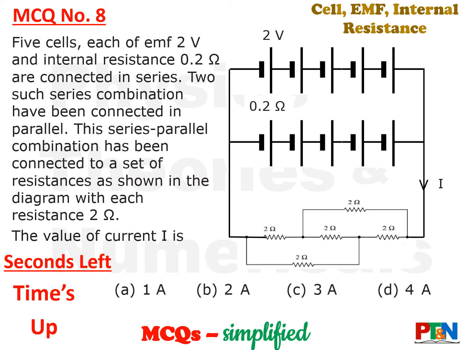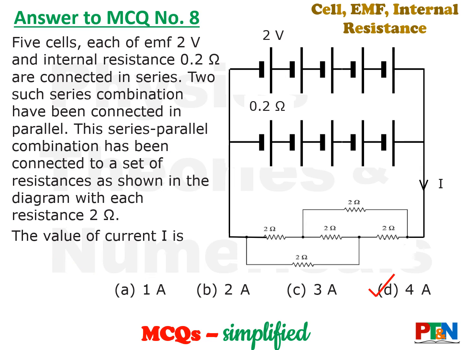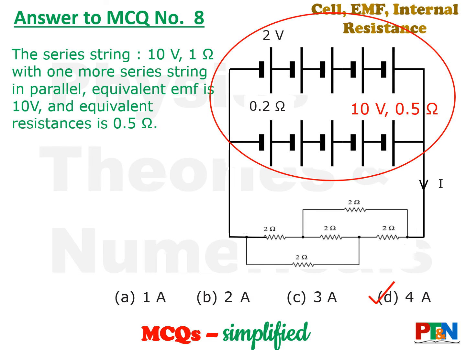Time's up. Let's see the answer. The answer is option D, that is 4 ampere. Let's understand the calculation. It's in fact easy. Just have a look. First, you need to handle the mixed group of cells. See, each string, there are 5 cells of 2 volt. That means for the series string, it is 10 volt and 5 into 0.2 ohm, that is 1 ohm.